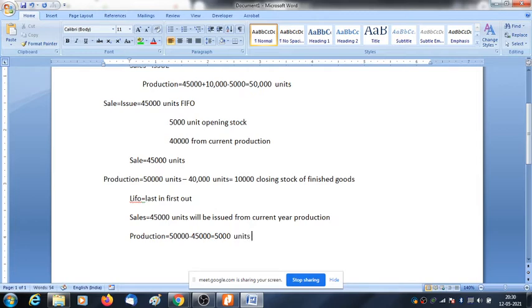5,000 units represent current cost, current production units, and the remaining units, that is 5,000 units.